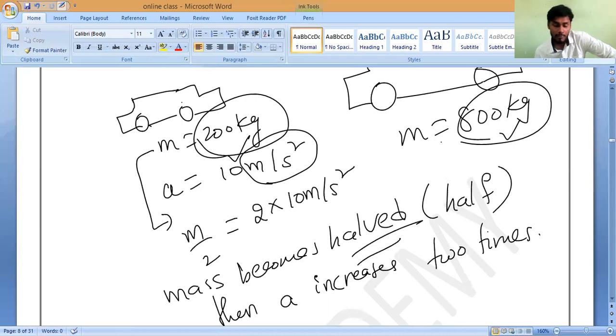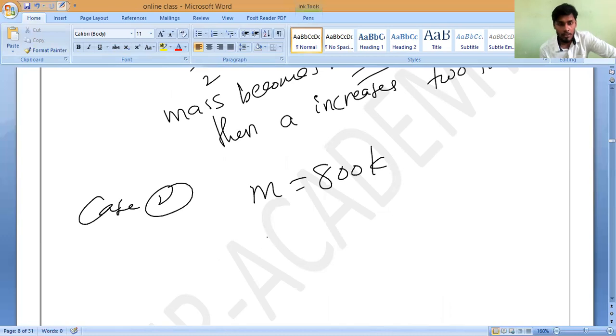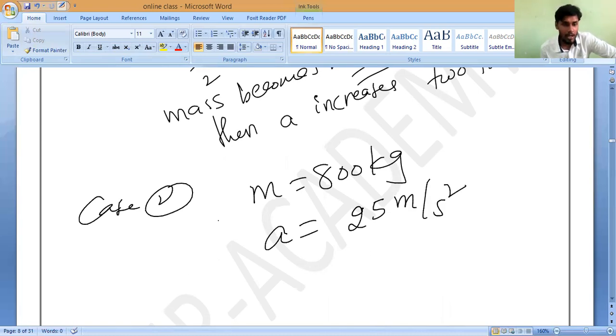Now the same case, let us do here. Case 2: M is equal to 800 kg. Suppose the acceleration produced by the body is 25 meter per second square. Now, if acceleration A becomes double, A increases 2 times, then what about the mass?